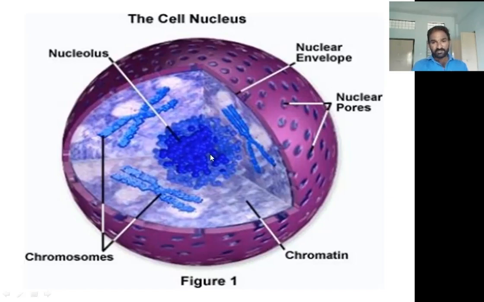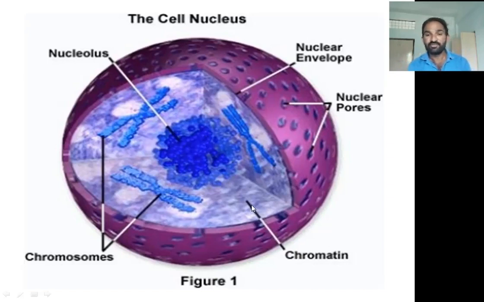Next is the chromatin. The thread-like, network-like structures present in the nucleus are called chromatin. These chromatin threads are made up of DNA and proteins.